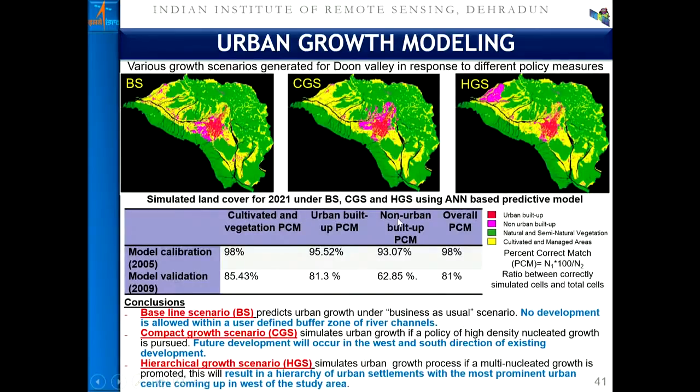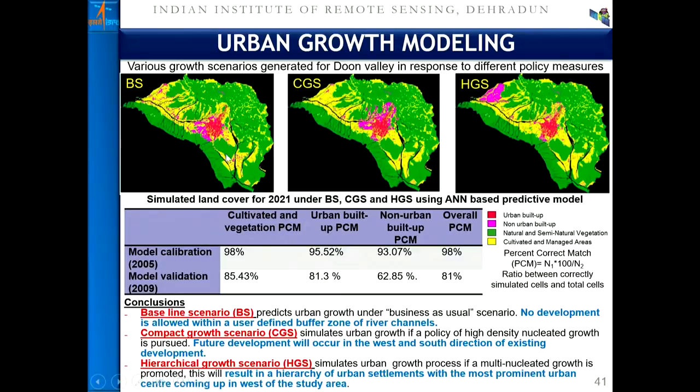If you have this kind of information, then the question comes how the planners can utilize this kind of data for planning purposes. If the growth is happening, which is inevitable, how should the growth happen? Should it be business as usual, that is the baseline scenario, where in a scattered fashion anywhere the city dwellers or the planners or the colonizers, the way they want, with the least intervention by the regulators, by the decision makers, the city is growing. But it will cause enormous pressure on the land.